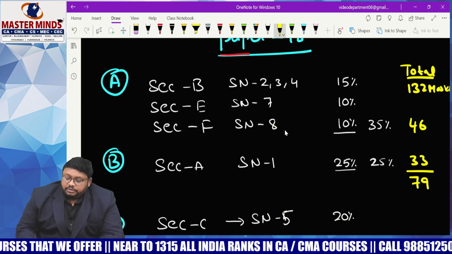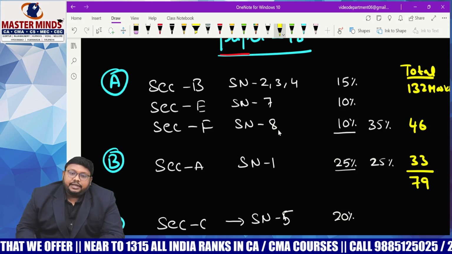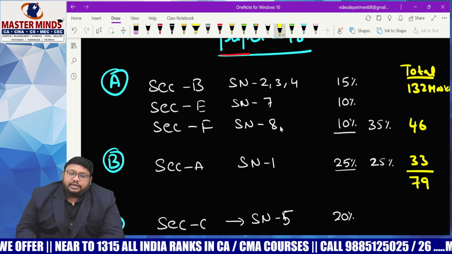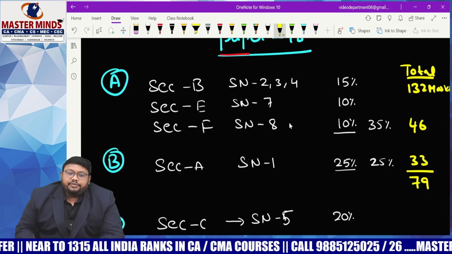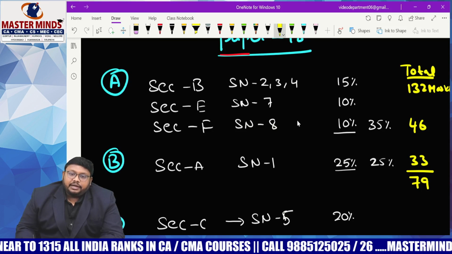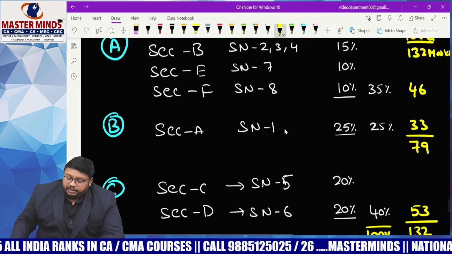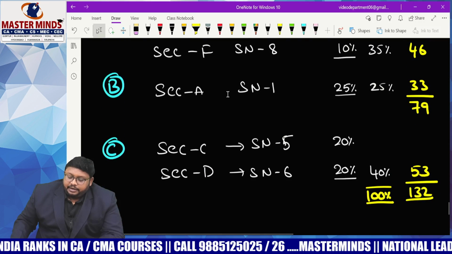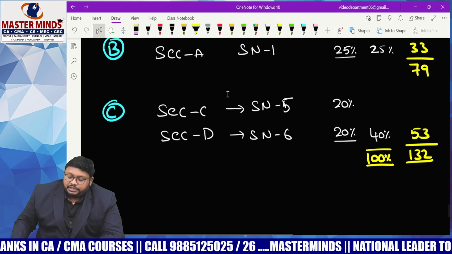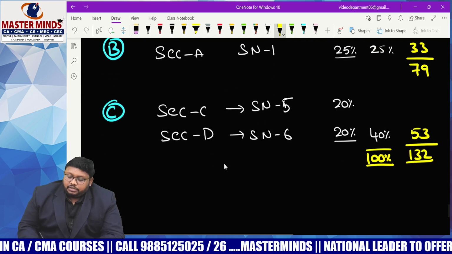Coming to recent developments, it is also a theoretical chapter, 80% theory and 20% practical. So economic value added, market value added, and value added statements are what we need to prepare out of it. And coming to the second category, Ind AS, and the third category, business combination and consolidation.